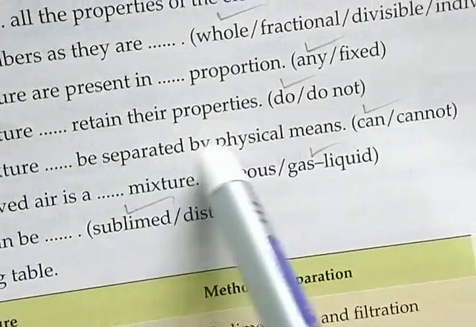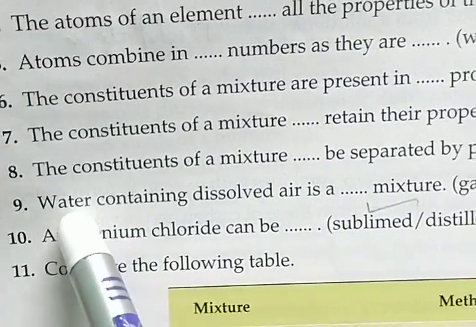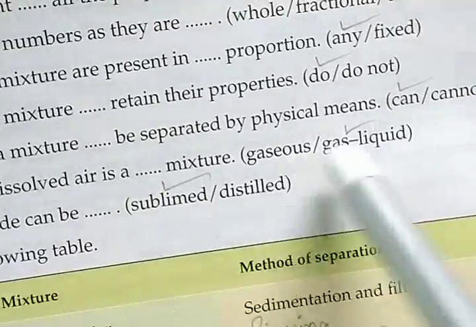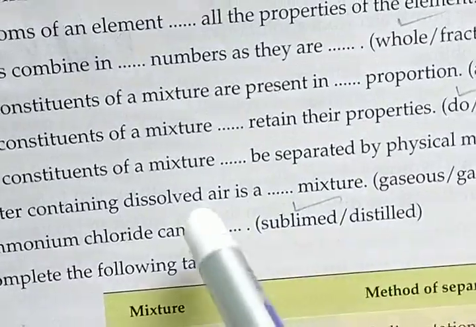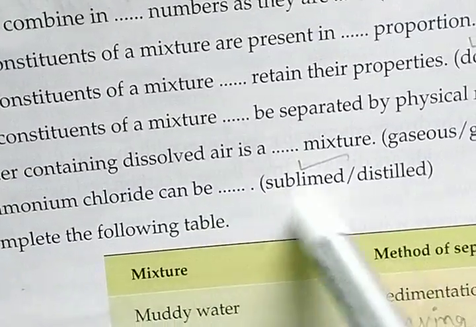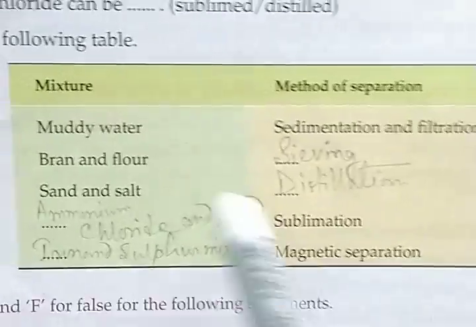The constituents of a mixture can be separated by physical means. Answer will be can. Water containing dissolved air is a gas-liquid mixture, like cold drinks. Ammonium chloride can be sublimed.